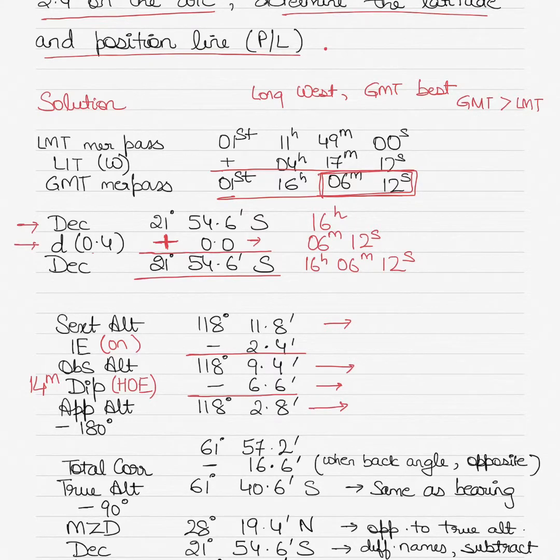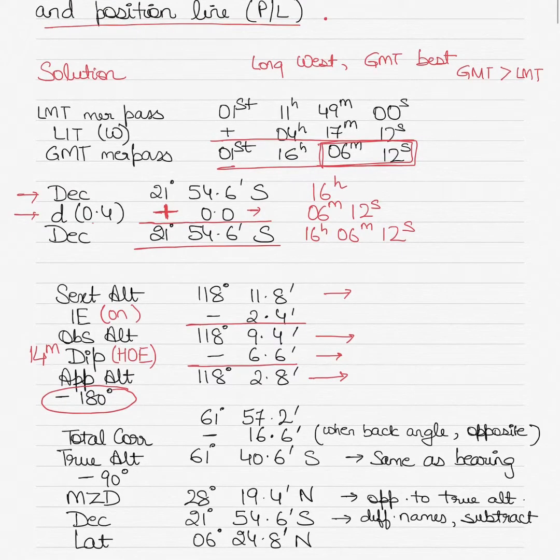Now at this point, you will subtract your altitude from 180 degrees, because remember, this is your back angle. You measured the altitude on the opposite horizon. That's why the value is more than 90 degrees, which cannot be the case because normally the maximum altitude of a body is 90 degrees when it is at the meridian altitude. Because you use the back angle, you've got a value of more than 90 degrees. To correct for it, you will just subtract it from 180 degrees.